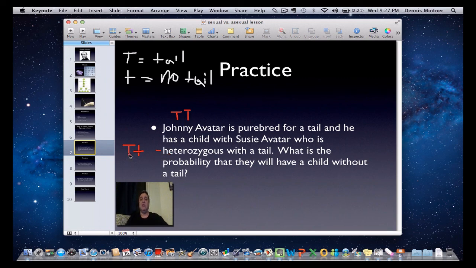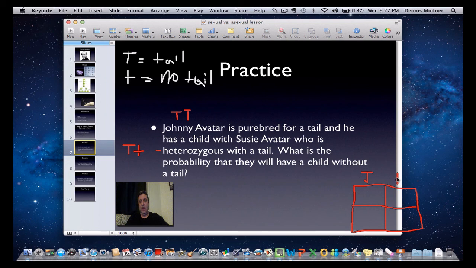Susie, on the other hand, when she splits hers and makes eggs, she can give a big T or a little t. Now, Punnett came up with a way to show this, and he created what was called the Punnett square. And if I draw a Punnett square, I'm going to do it over here. It's like a square with a cross in the middle. And we're going to take the possible sperm, and we're going to put them up top.